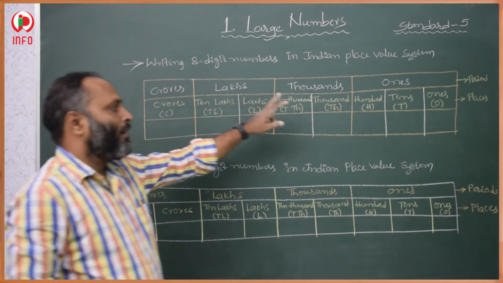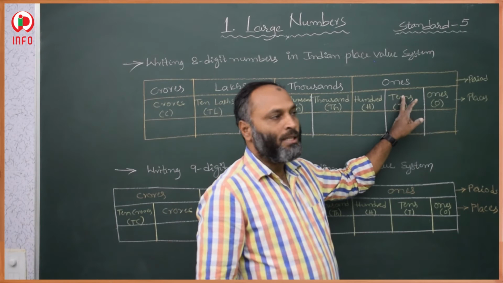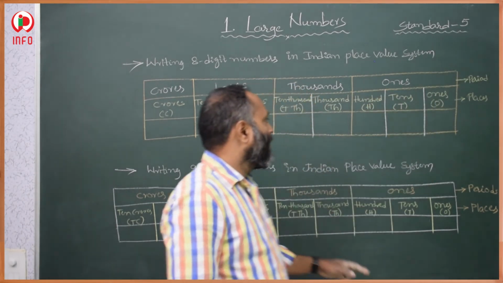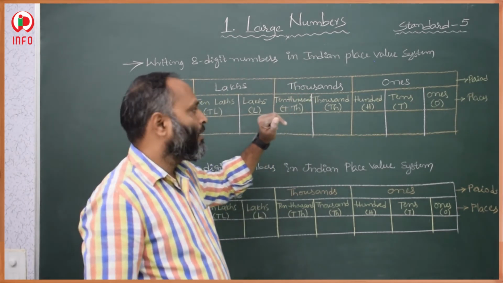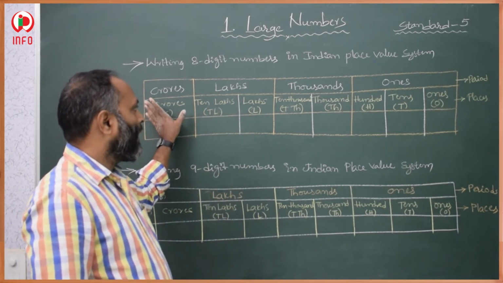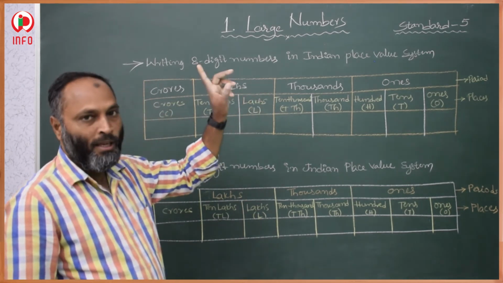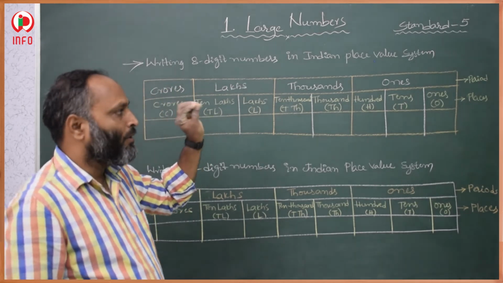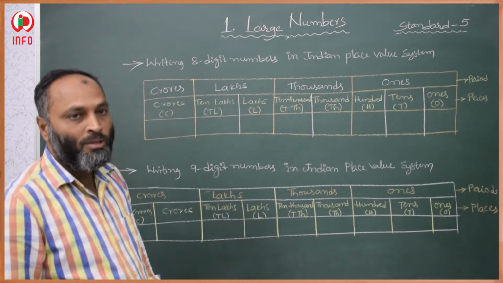So starting 3 digits, ones, tens, 100, these are the ones period. And 1000 and 10,000 come under the thousands period. And lakh, 10 lakh come under the lakhs period. The extra 8th digit we call crore in the Indian system. In the Indian system, the 8th digit is called crore, and that comes under the crores period.